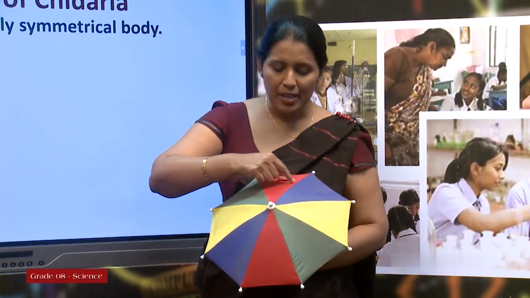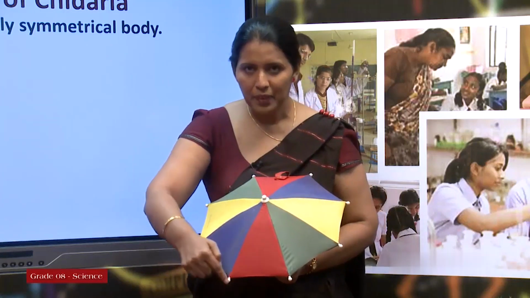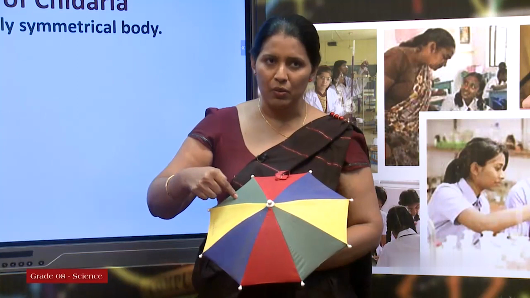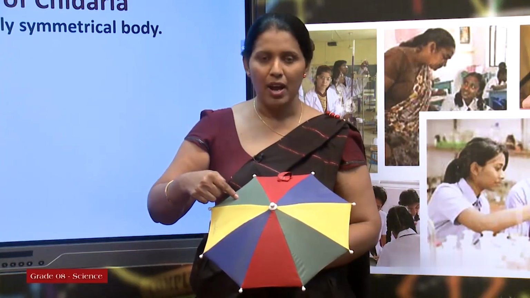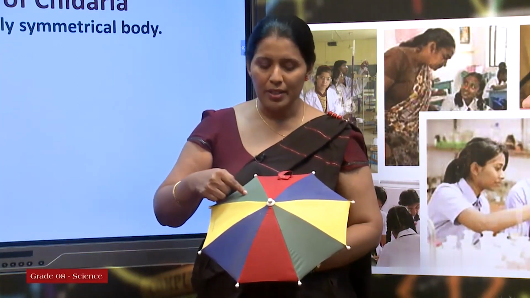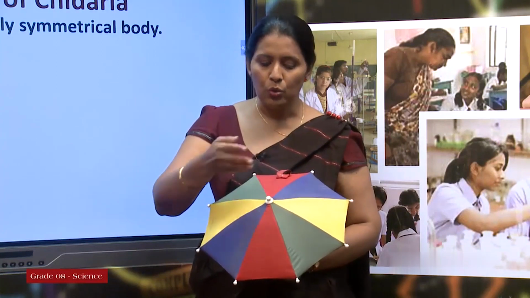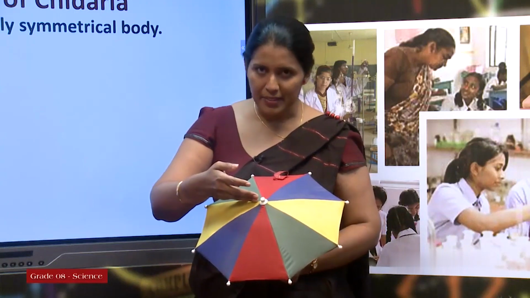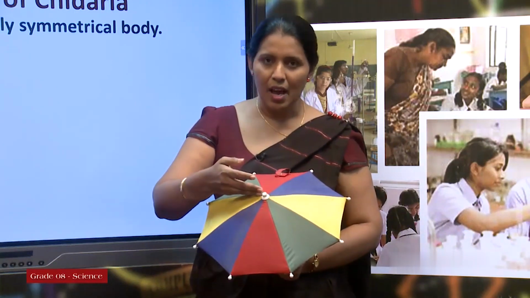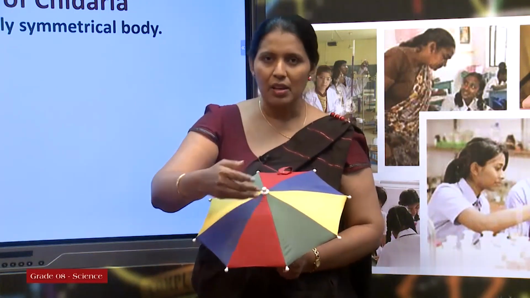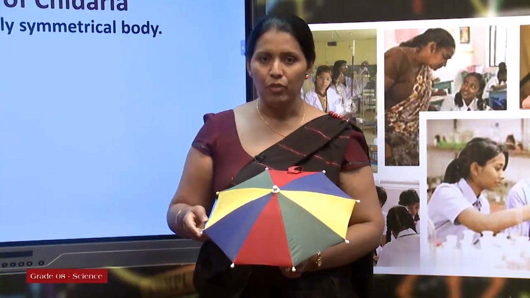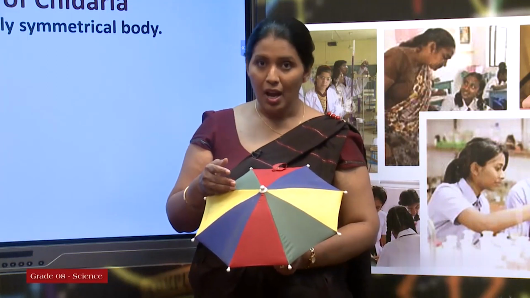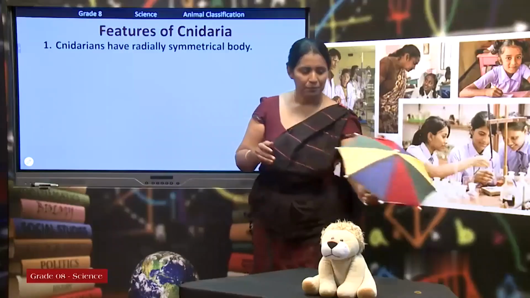If I take this axis, again the umbrella can be divided into two equal halves. Likewise, I can divide this umbrella into two equal halves along these axes. These axes are along the radius of the umbrella. Therefore, this is called radial symmetry. I'll explain it once again.